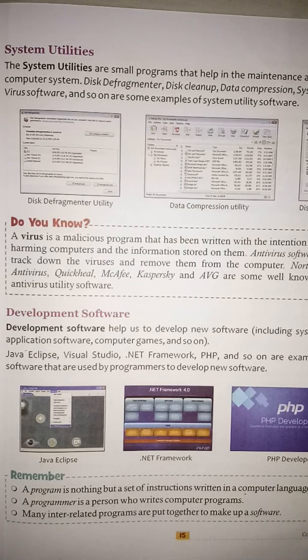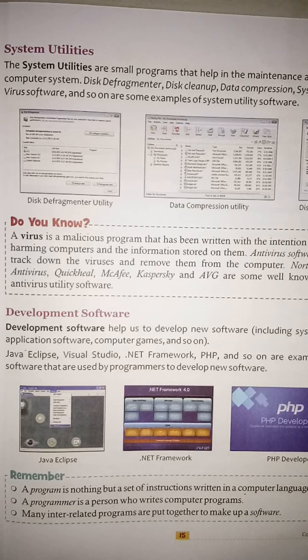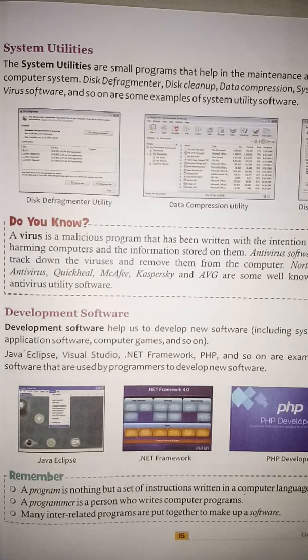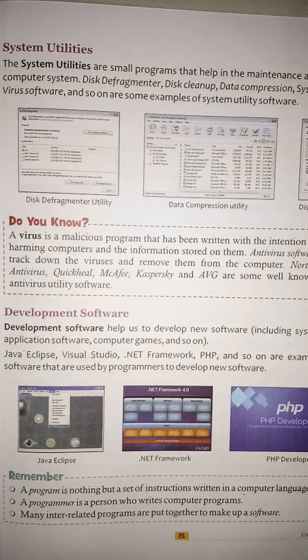So let me tell you about virus. Students, virus is a program that is harmful to our computer data. It harms our computer. Okay, antivirus software track down the viruses and remove them from the computer. So antivirus software we use to remove viruses from the computers. And some examples of antivirus utility software are given, like antivirus quick heal, McAfee, so on.